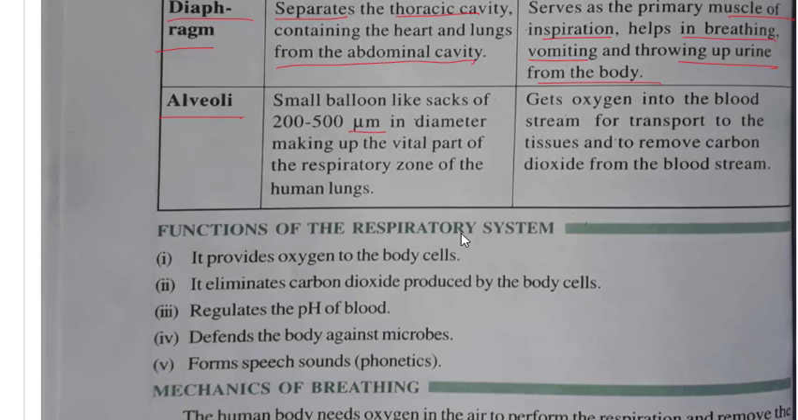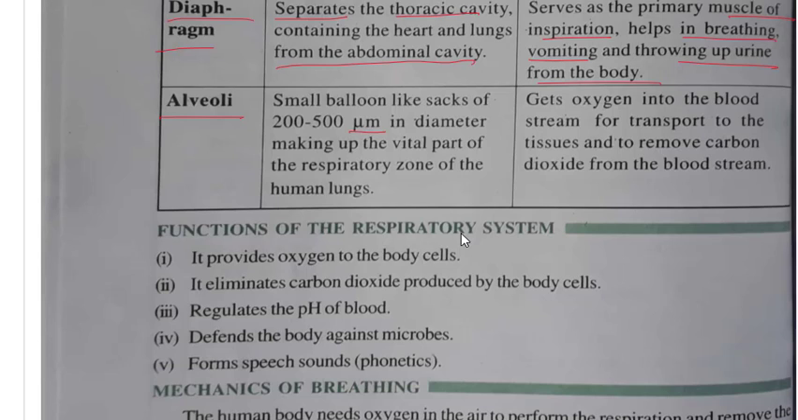They get oxygen into the bloodstream for transport to the tissues and remove the carbon dioxide from the bloodstream. So the main function of alveoli is to get oxygen into the blood, meaning the oxygen is entering into the blood and carbon dioxide is coming out of the blood. So this is the main part of the lung where there is actual exchange of the gases.